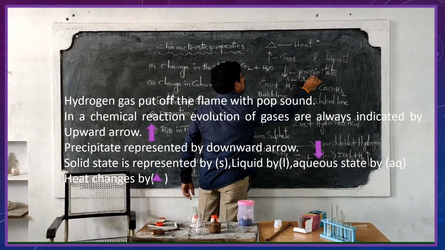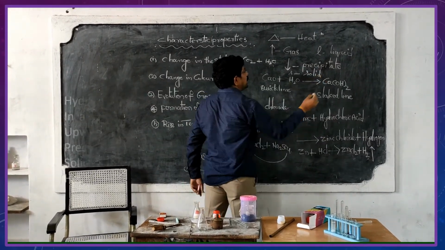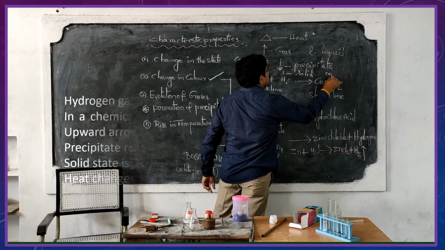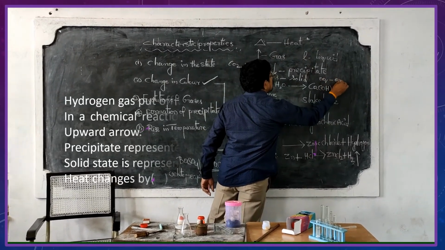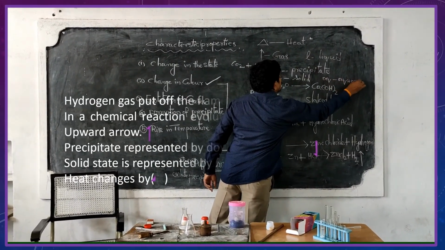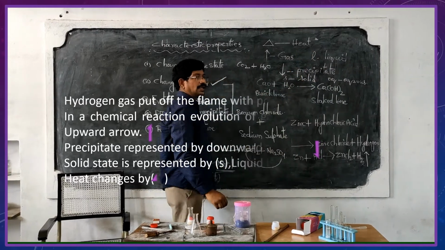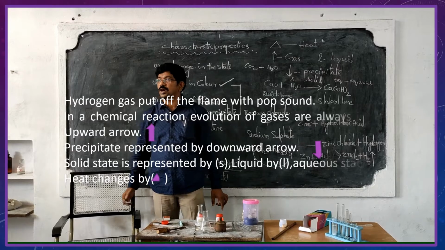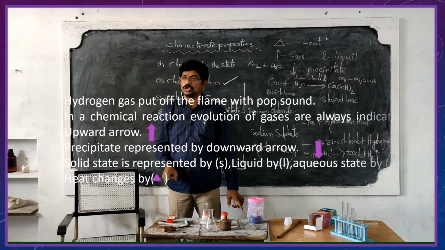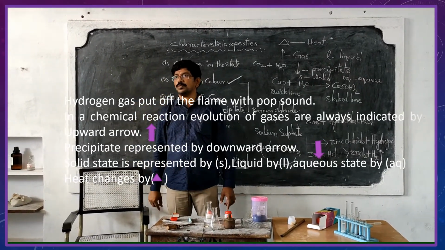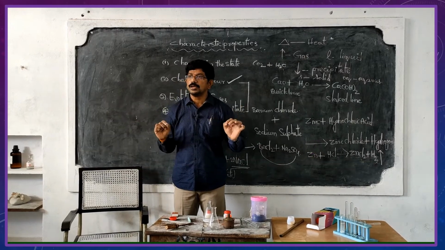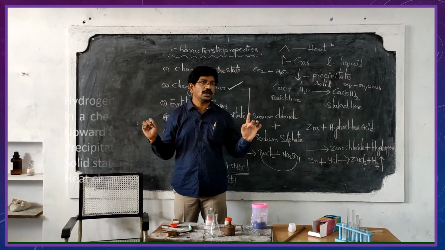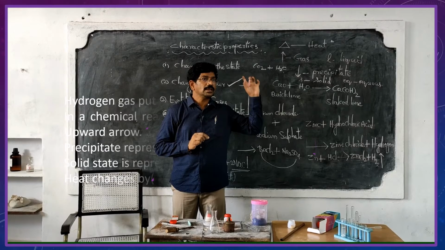Wherever you find AQ, it is aqueous. If any substance is dissolved in water, we call the solution an aqueous solution. That is the thing you have to remember. Any doubt? I think you don't have any doubt related to these characteristics of chemical reactions.